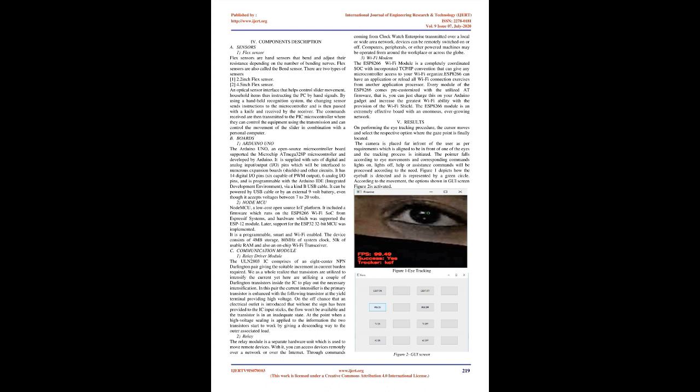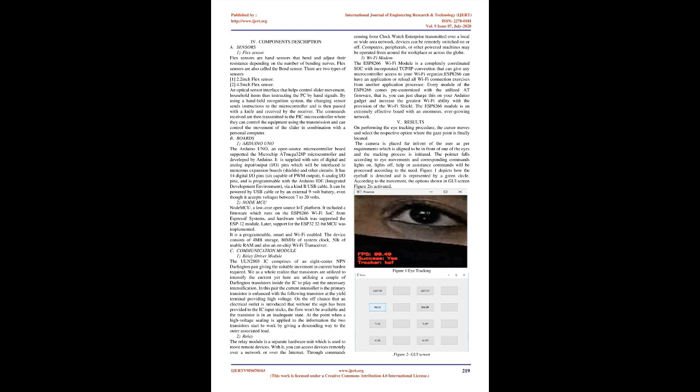4 components description. A sensors 1, Flux Sensor. Flux sensors are hand sensors that bend and adjust their resistance depending on the number of bending nerves. Flux sensors are also called the bend sensor. There are 2 types of sensors. 1, 2.2-inch Flux Sensor. 2, 4.5-inch Flux Sensor. An optical sensor interface that helps control slider movement, household items thus instructing the PC by hand signals.